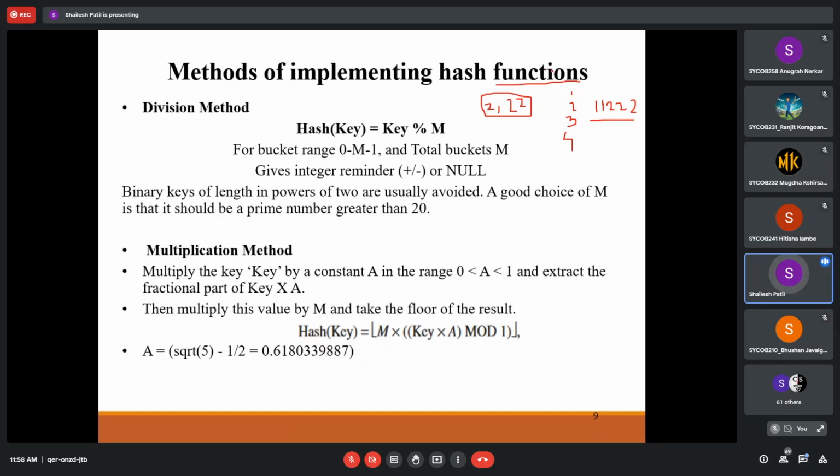First thing that we already discussed is the division method, where we use the modulo operator. It's very simple: key mod m. Remember, I am taking the example with mod 10, but 10 is not fixed. It is the bucket size. You can give 6, 9, or 15; any modulus you can use. It should not be 10 only.